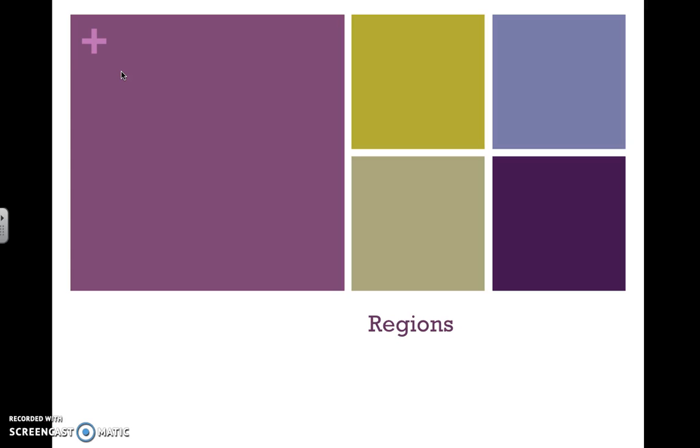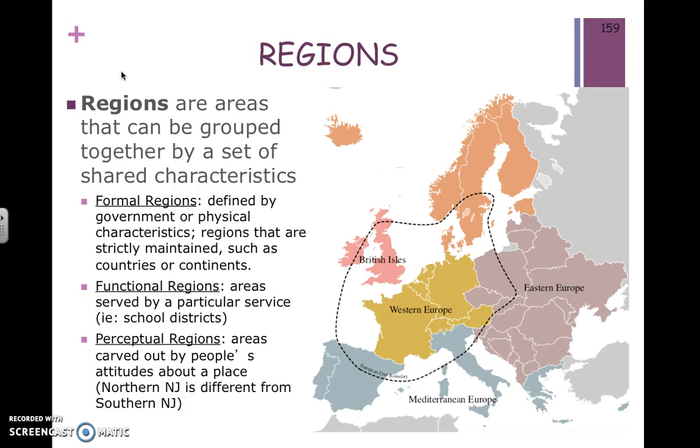A place is a singular, unique spot on Earth, while a region is actually a collection of places that are similar, hence why it's a region. So a region is an area that is grouped together by a set of shared characteristics. Similar to a place, a region might have shared physical characteristics, it might have shared human characteristics. So it's a larger extension off of our first theme.